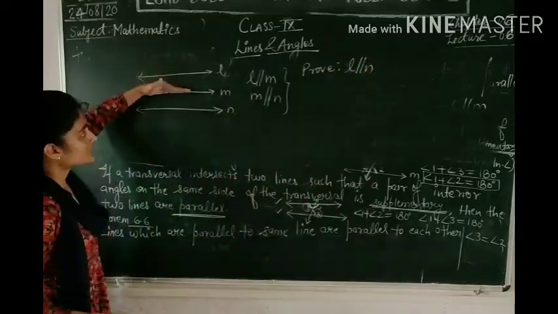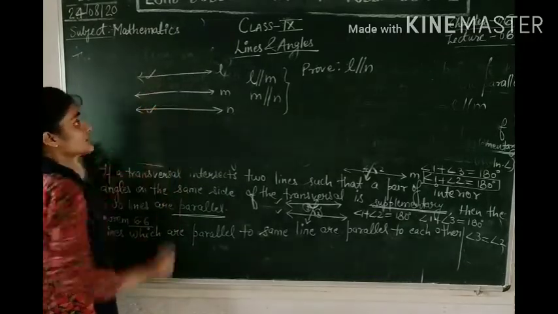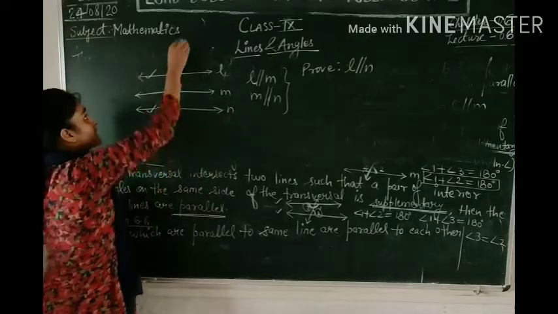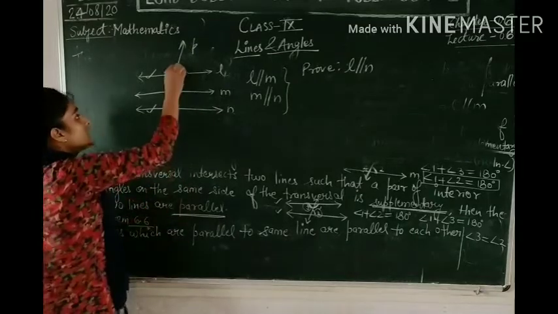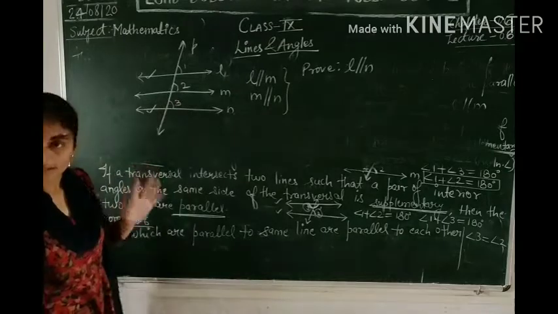If this line is parallel to this one and this one is parallel to this one, then you have to prove that these two lines are also parallel. To prove it, just draw a transversal, and there are three angles formed here. Name them 1, 2 and 3.